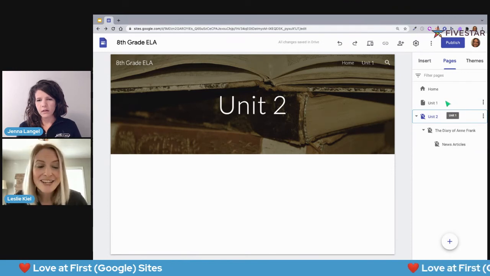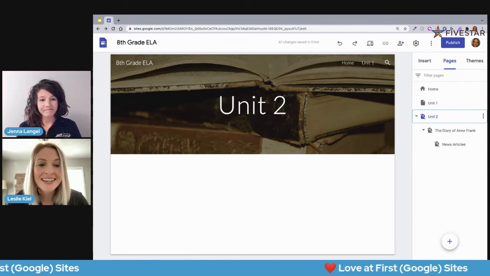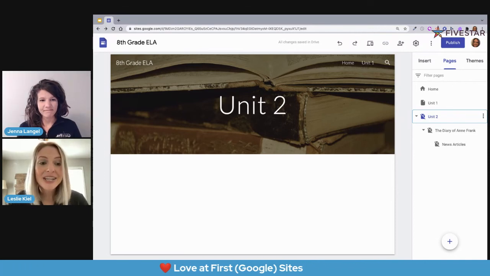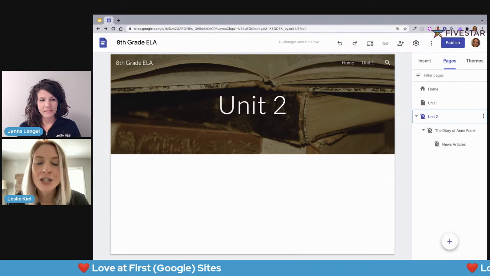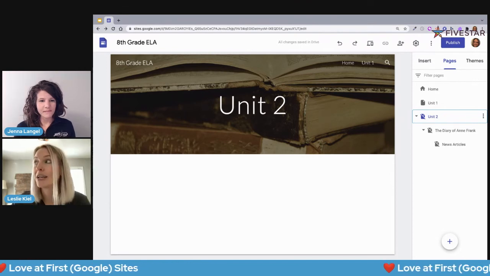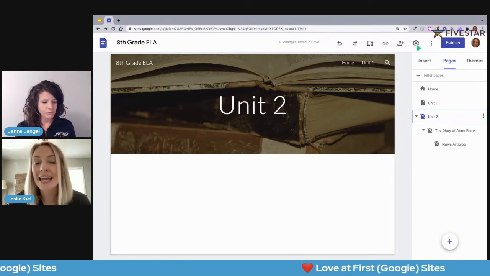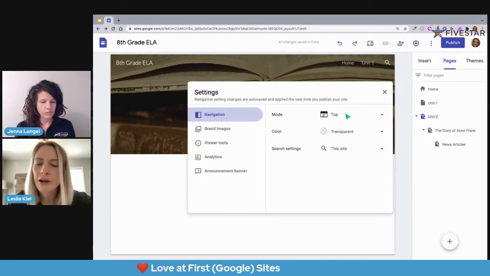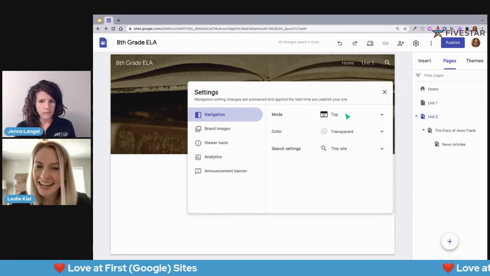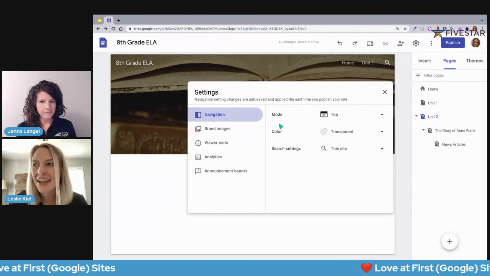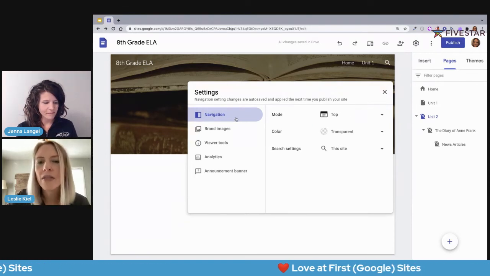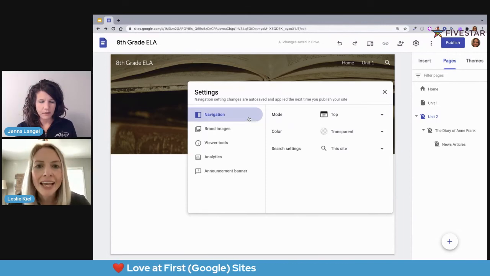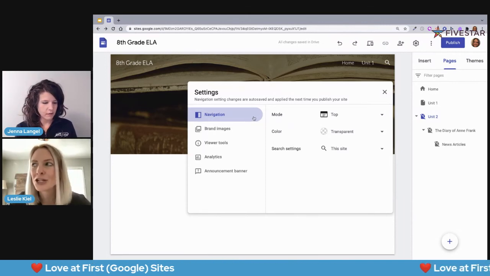All right. So we've talked about adding content, creating new pages. Now we need to think about what this is going to look like when this gets published. Under this settings wheel at the very top, there are a few things that I want to point out here. You can get really deep in the settings and you can get pretty advanced, but I just want to point out one thing in particular, and that is where you navigate the subpages and the pages.